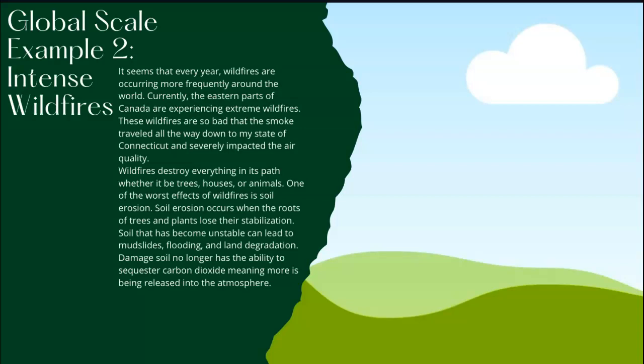Wildfires destroy everything in their path, whether it be trees, houses, or animals. One of the worst effects of wildfires is soil erosion. Soil erosion occurs when the roots of trees and plants lose their stabilization. Soil that has become unstable can lead to mudslides, flooding, and land degradation. Damaged soil no longer has the ability to sequester carbon dioxide, meaning more is being released into the atmosphere.